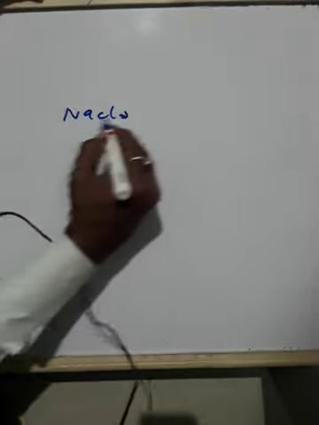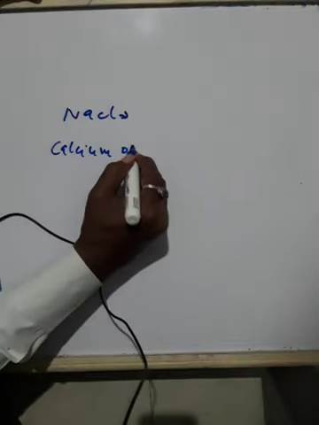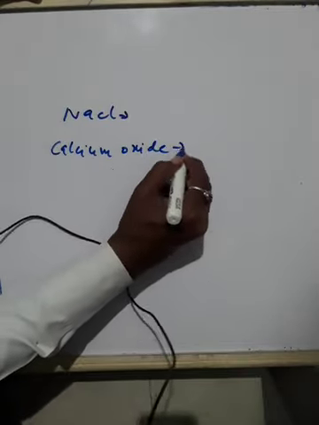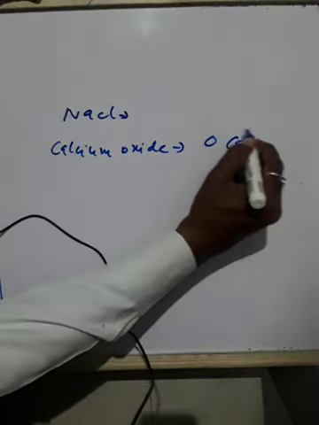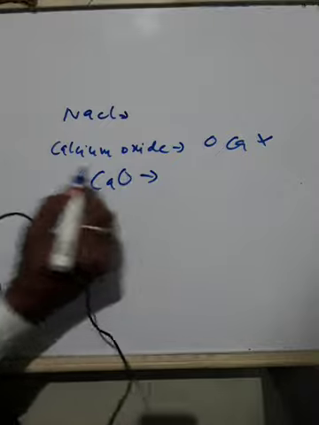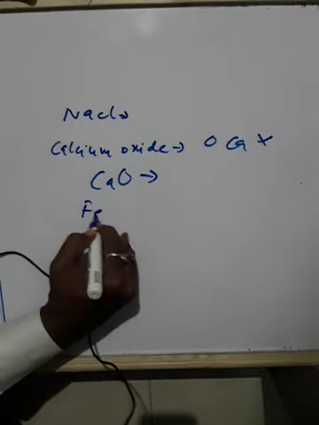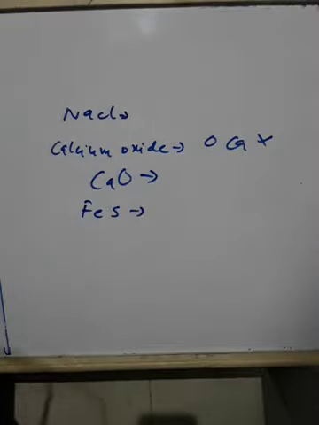For example, sodium chloride, calcium oxide. We cannot write OCa, this is wrong. We write calcium oxide as CaO. Iron sulfide is FeS.